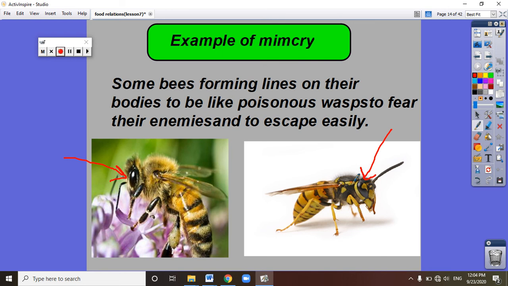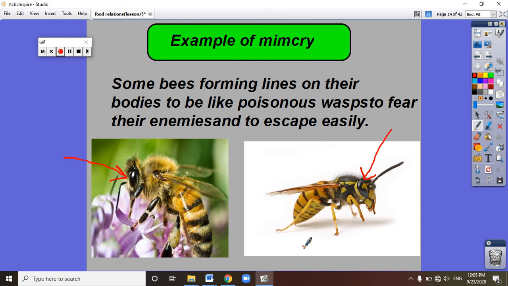So when the bees see their enemies, they imitate the wasp. What is the meaning of imitate the wasp? They fly in lines like the wasp. So the enemies think that the flying insects are wasps, not bees. One more time: the bees look like the wasps, and the wasps have their own way of flying, in lines.